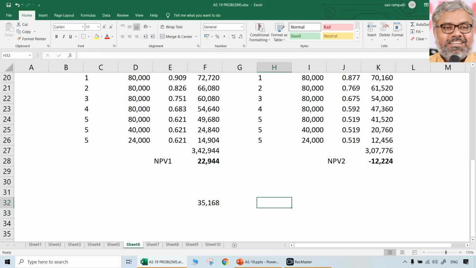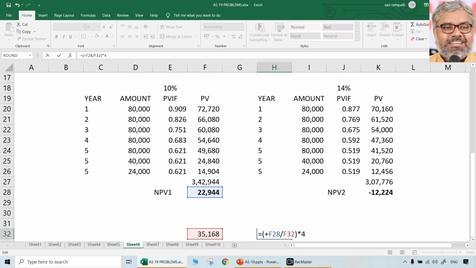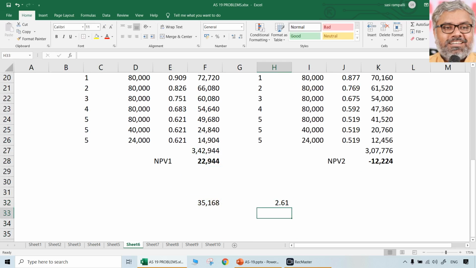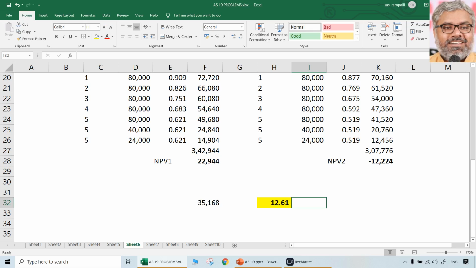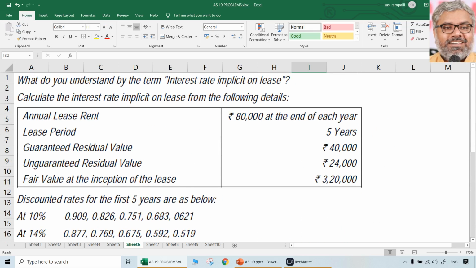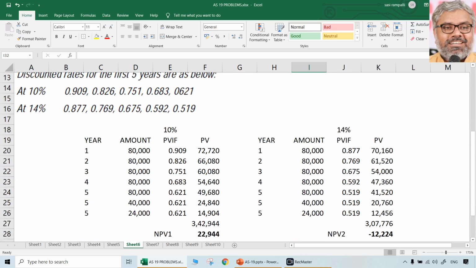So what has to be calculated here as IRR? NPV 1 divided by NPV 1 minus NPV 2. This should be multiplied with the difference between the discount rates. That is in this case 4, because 10 and 14% are there. So 4. Add this to the original 10. That's what is IRR. So what is the answer here finally? 12.61% is IRR with the cash flows that we have.